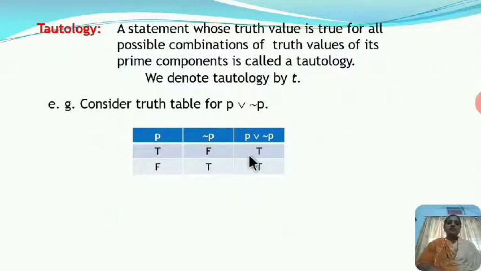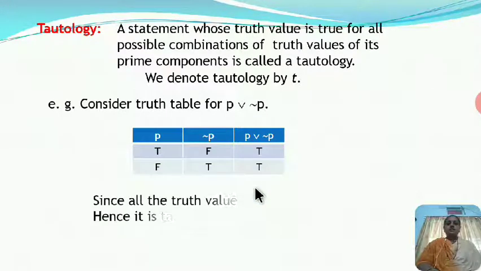Or also we can say that since all the entries in the last column of the statement are T, that means true, the statement is a tautology. And since here all the truth values for P or negation P are T, hence it is tautology.